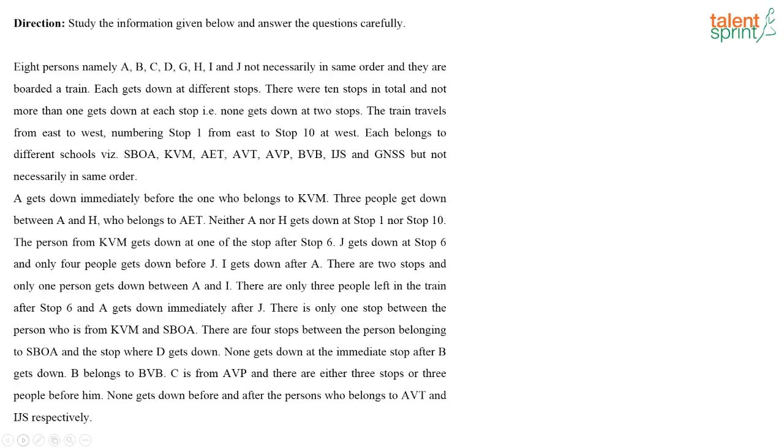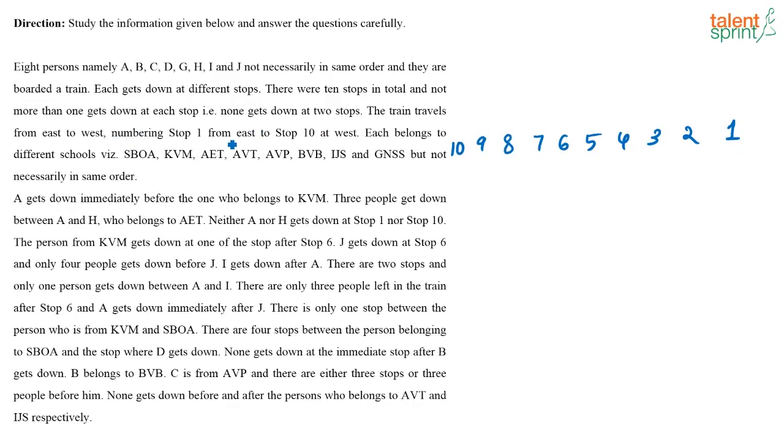Okay, what is given here? There are 10 bus stops, 10 train stops starting from stop 1, that is from east. So what are the stops that you have? 1, 2, 3, 4, 5, 6, 7, 8, 9, 10. From east to west, they have given clearly. That's why I'm putting 1 here.